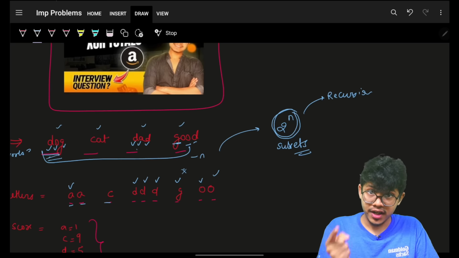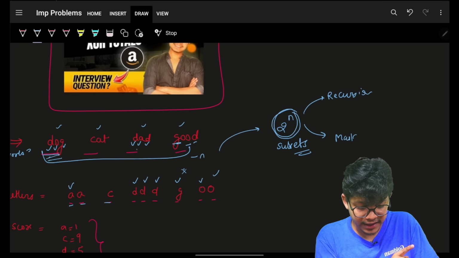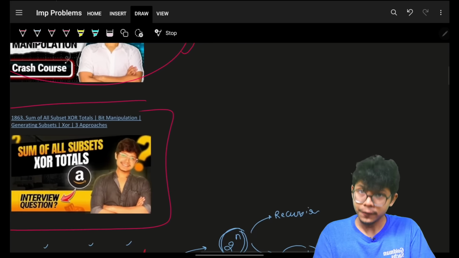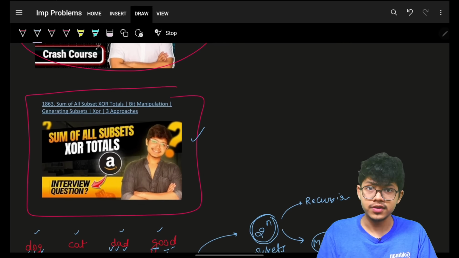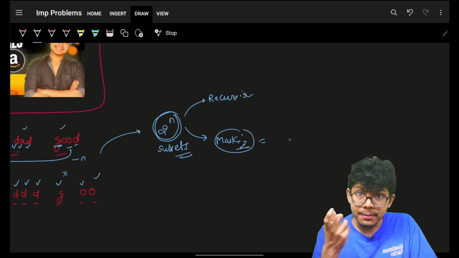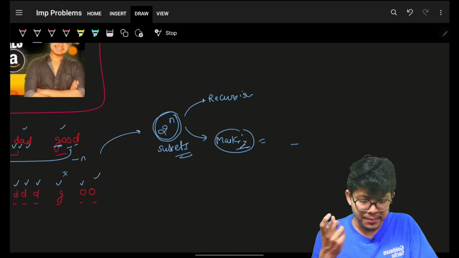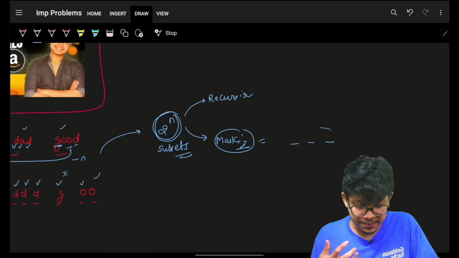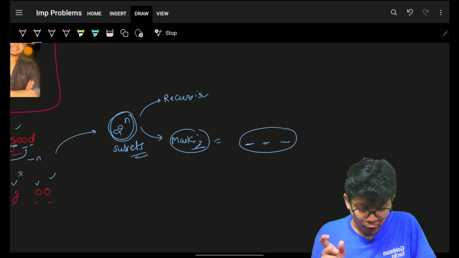Either I can generate it via recursion, or I can generate it via masking. Now, if you don't know what masking is, please go and watch this video. If you know it, and if you're confused how to generate these subsets, go and watch this video. Cool. Now, coming back, masking just helps me to say, if I make a mask from 0 to number 7, let's say I have 3 words and I want to generate all possible subsets, so I'll generate all possible masks for these 3 places.